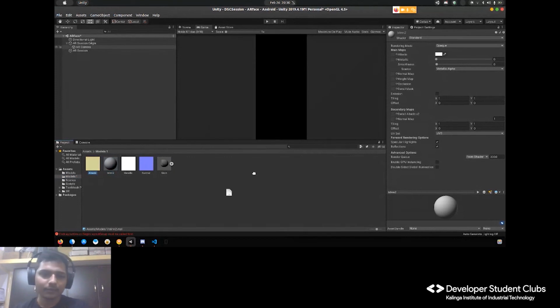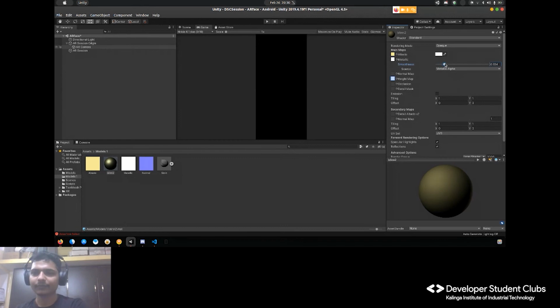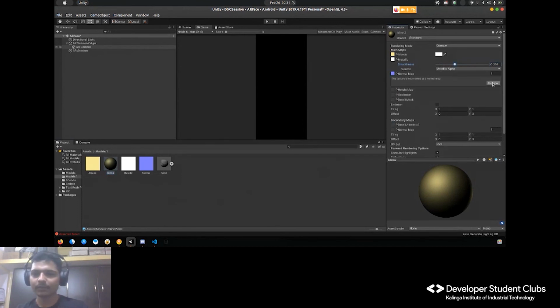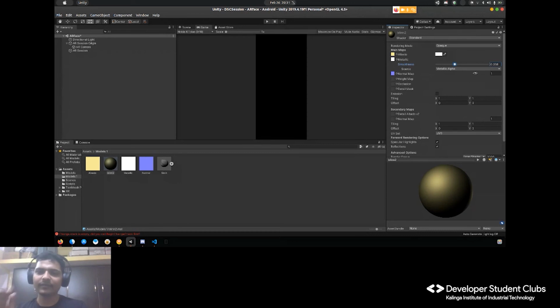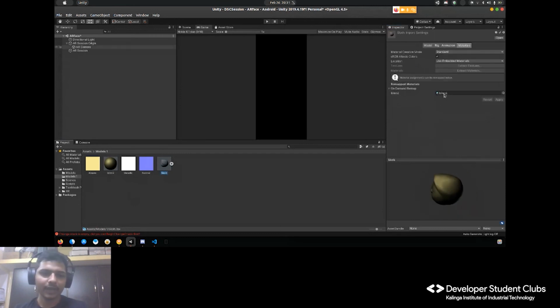So in the material, I'll take the albedo map, the color, and I'll put the metallic map here. I just want you to understand: as you can see in this ball, the metallic property tells how shiny it should be and how it should reflect. And the normal map makes the crevices visible, but this material doesn't have any crevices, so no problem.